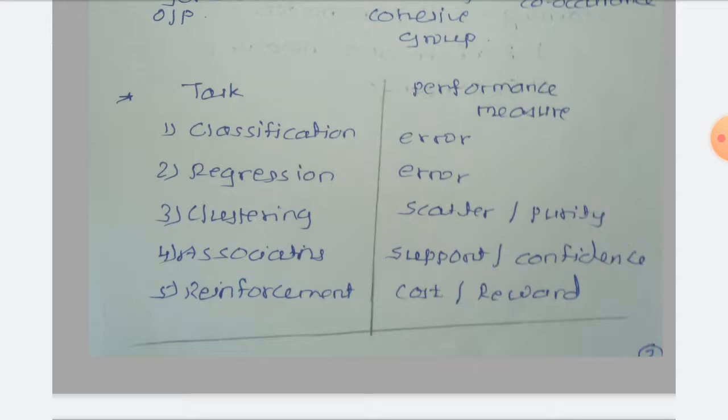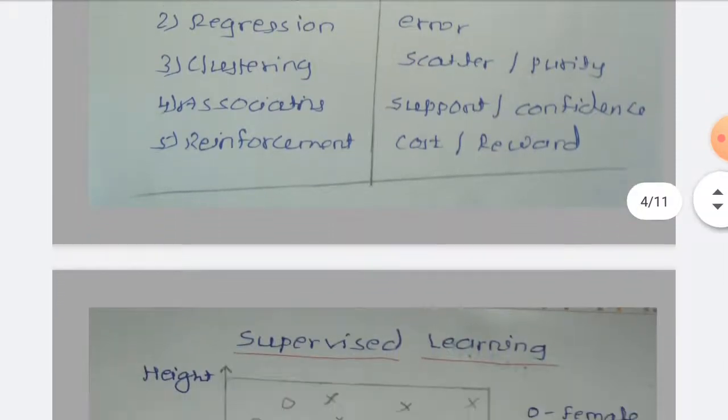In clustering, the performance measure is tricky. Mostly it is derived based on how the points spread out in the cluster. That is called scatter or purity. We'll see in detail when we look at what unsupervised learning is. Now in reinforcement, it's learning to control a system. We would like to minimize the cost for better performance. We'll see each learning in detail, one by one.